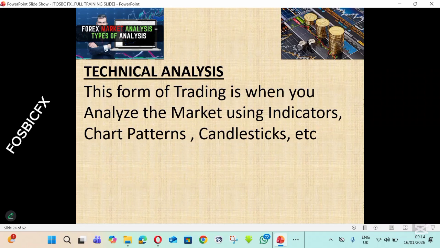Now, technical analysis, which is the second type of Forex market analysis. This form of trading is when you analyze the Forex market using indicators, chart patterns, and candlesticks. Here you are making your decisions based on charts. You are studying the chart, reading the chart, interpreting the chart. So when you trade the market based on the chart, based on candlesticks, your indicators, and all of that, we are simply doing technical analysis.